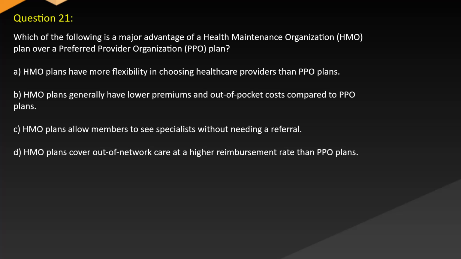Question 21. Which of the following is a major advantage of a health maintenance organization (HMO) plan over a preferred provider organization (PPO) plan? A. HMO plans have more flexibility in choosing healthcare providers than PPO plans. B. HMO plans generally have lower premiums and out-of-pocket costs compared to PPO plans. C. HMO plans allow members to see specialists without needing a referral. D. HMO plans cover out-of-network care at a higher reimbursement rate than PPO plans.